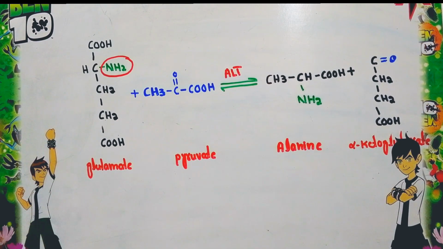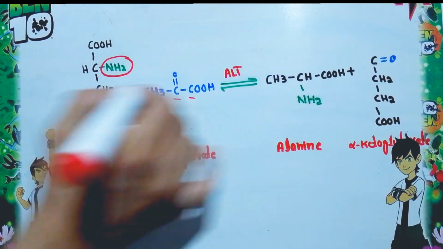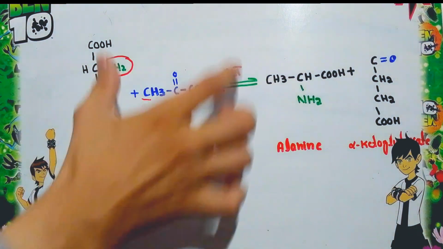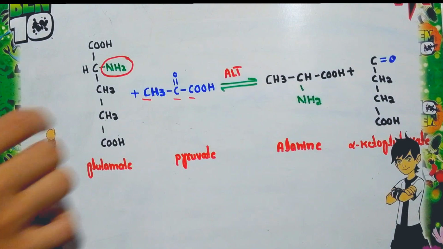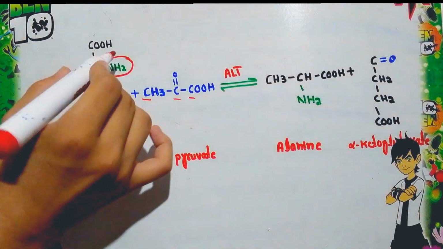Look here, this is the structure of pyruvate. It is actually a keto acid, and it contains 3 carbons, so it is a 3 carbon compound. You can see this is the overall structure of pyruvate. Now this is glutamate. It is an amino acid that contains an amino group.